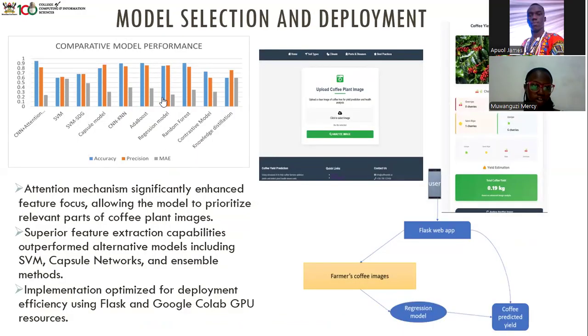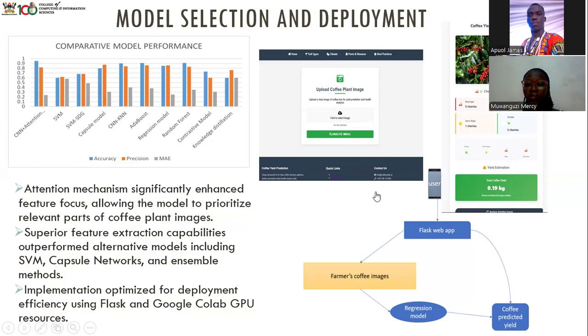From our 10 models, this is the comparative performance, where we are seeing that the CNN has the least error. We focused on accuracy, precision, and the mean absolute error. The attention mechanism was able to focus on the features that we need, and it outperformed all the other models, and it was easy to implement since it was light. It wasn't as heavy as the contrastive and the knowledge distillation that we wanted to use. The capsule, on the other hand, had high precision, but the accuracy wasn't accordingly high.